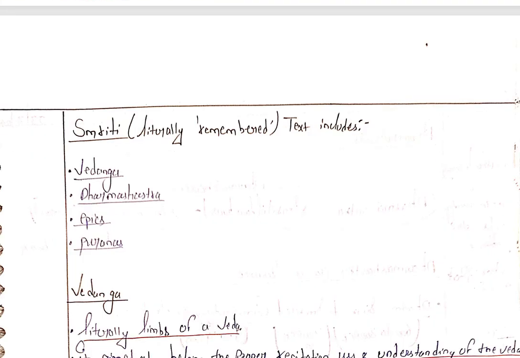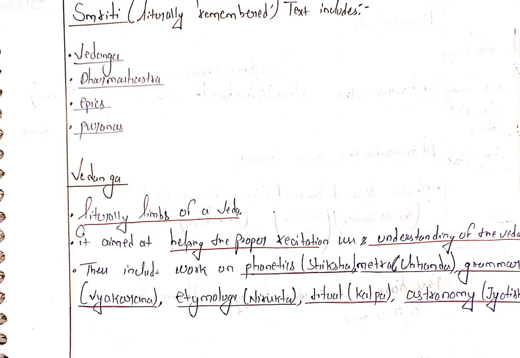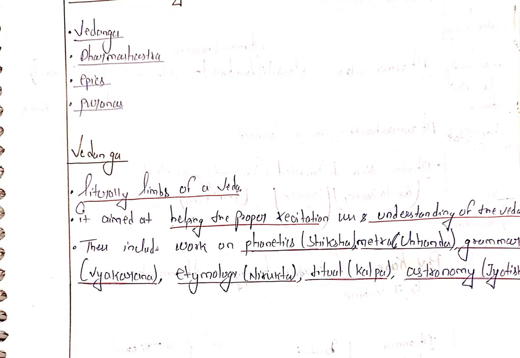And when we talk about Vedanga, Vedanga literally means limb of the Vedas. It aimed at helping the proper recitation and understanding of the Vedas.